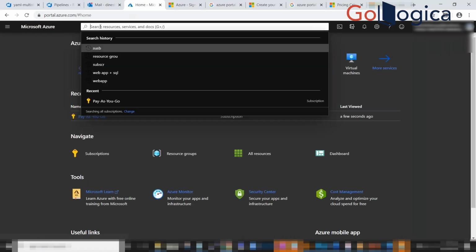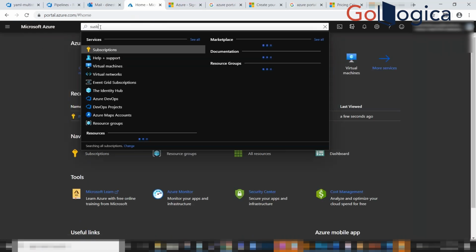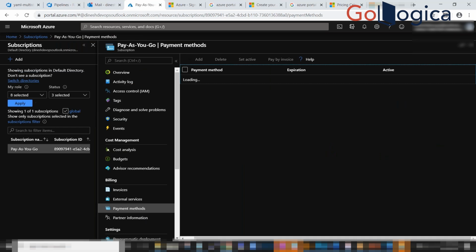Again, I'll go with the same one. If you see, this is one page, and then under the payment methods, when I click on this, it's another page. So right now you're seeing three pages. Between each page, we have one line, right? That is called a blade in Azure.